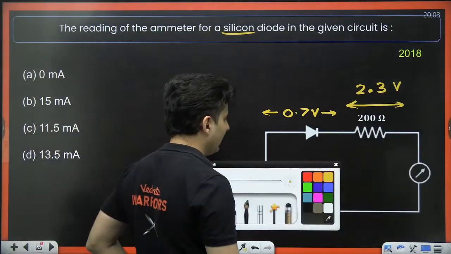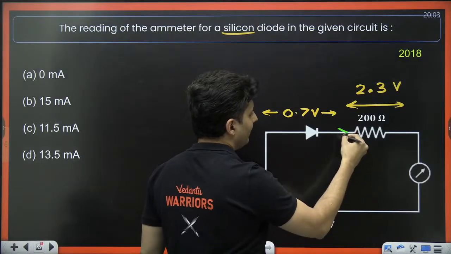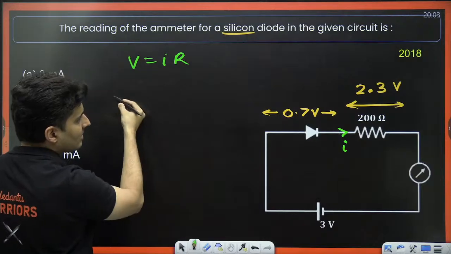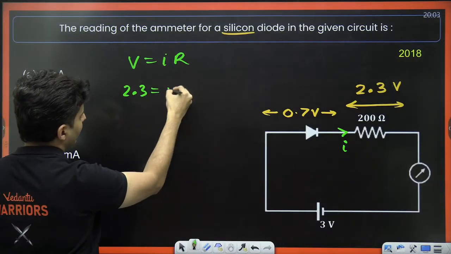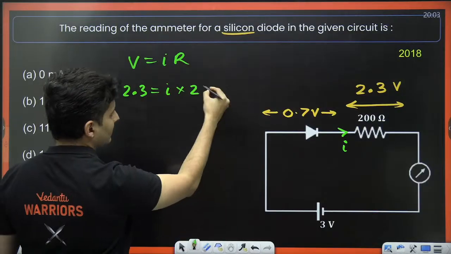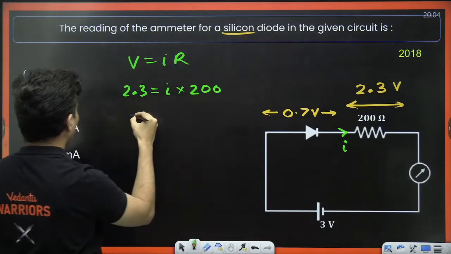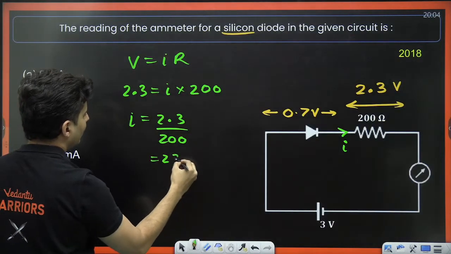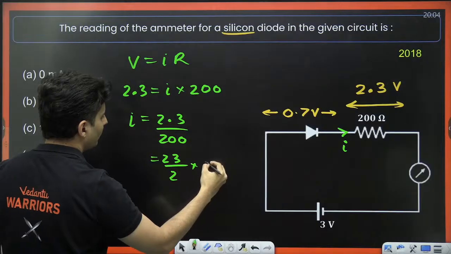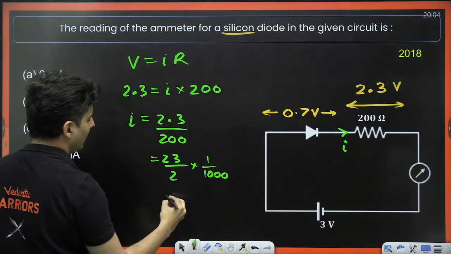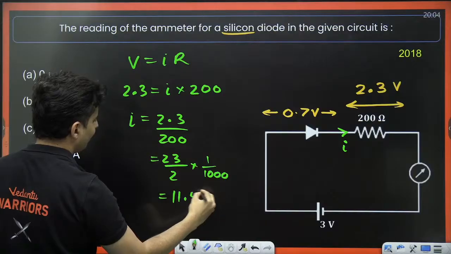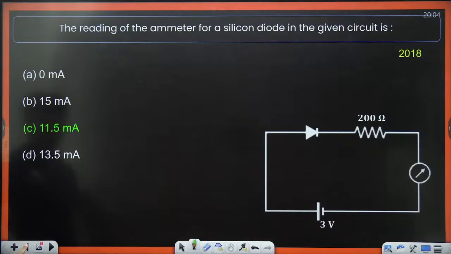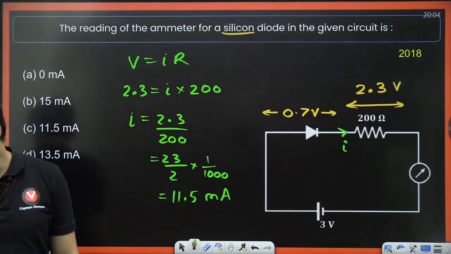Question is, what is the current, or the ammeter reading? If you want to find the current, use V is equal to IR for the resistance. Voltage is 2.3, current I don't know, resistance is 200 ohm. So I will be 2.3 divided by 200, which is 23 divided by 2 into 1 by 1000, the decimal I have shifted, which is 11.5 times 1 by 1000, so 11.5 milliamperes. Yes, that is C for Captain Shreyas.